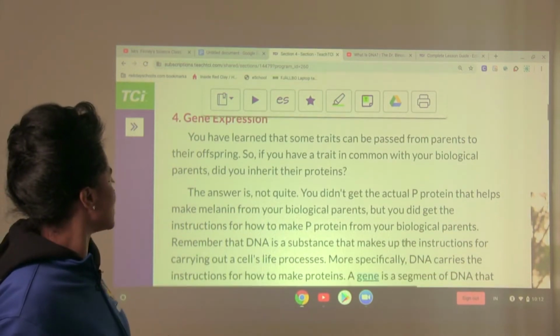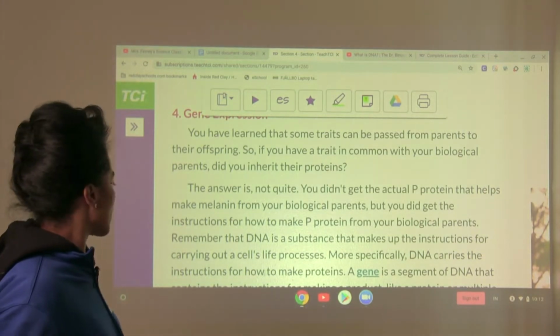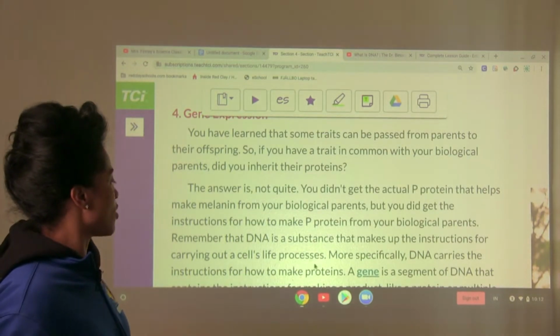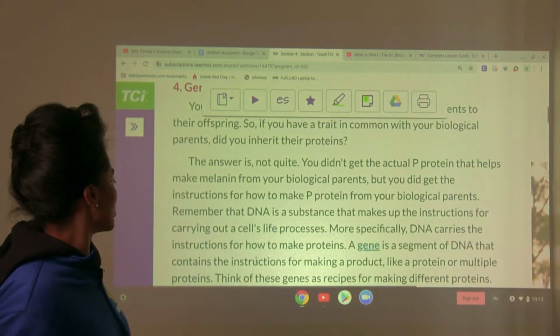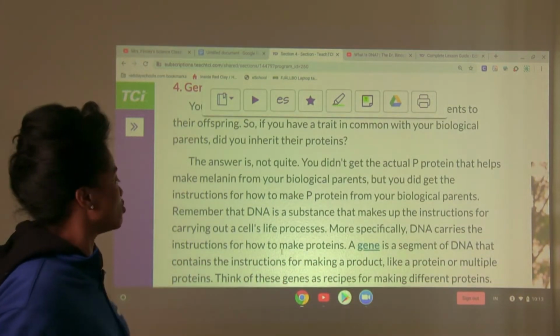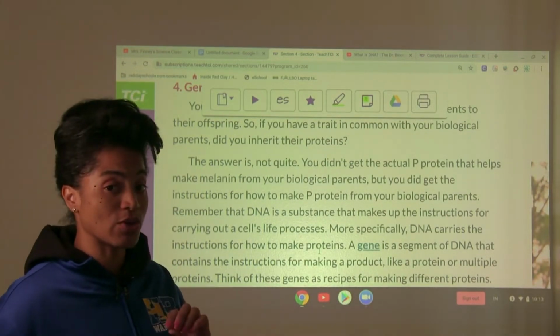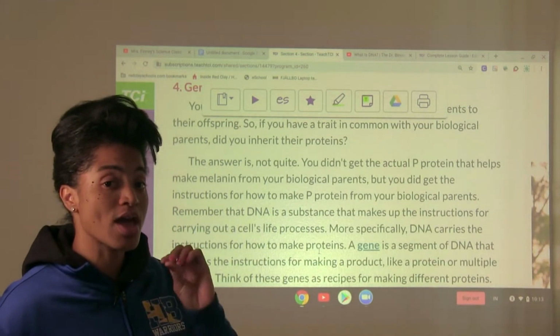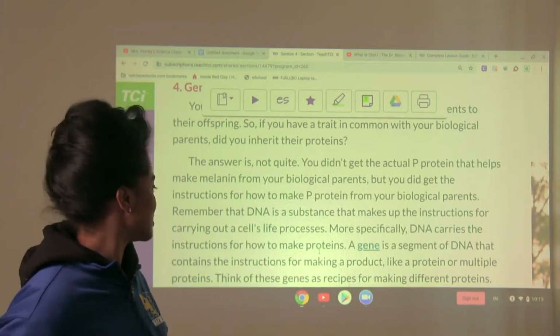Remember that DNA is a substance that makes up the instructions for carrying out a cell's life processes. More specifically, DNA carries the instructions for how to make proteins. We're going to look at a video that will give you a lot more detail in regards to DNA and protein, how they're connected.